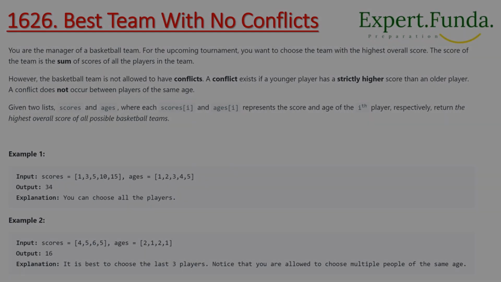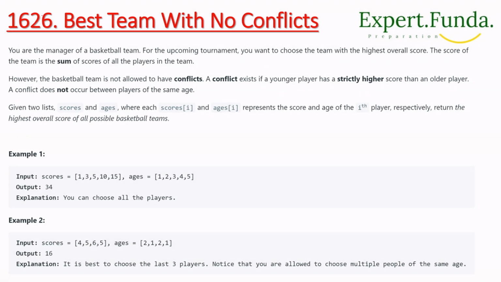So today's question is that you are a manager of a basketball team, and we have to find the best team with no conflict. This is question 1625. Let's read the question.